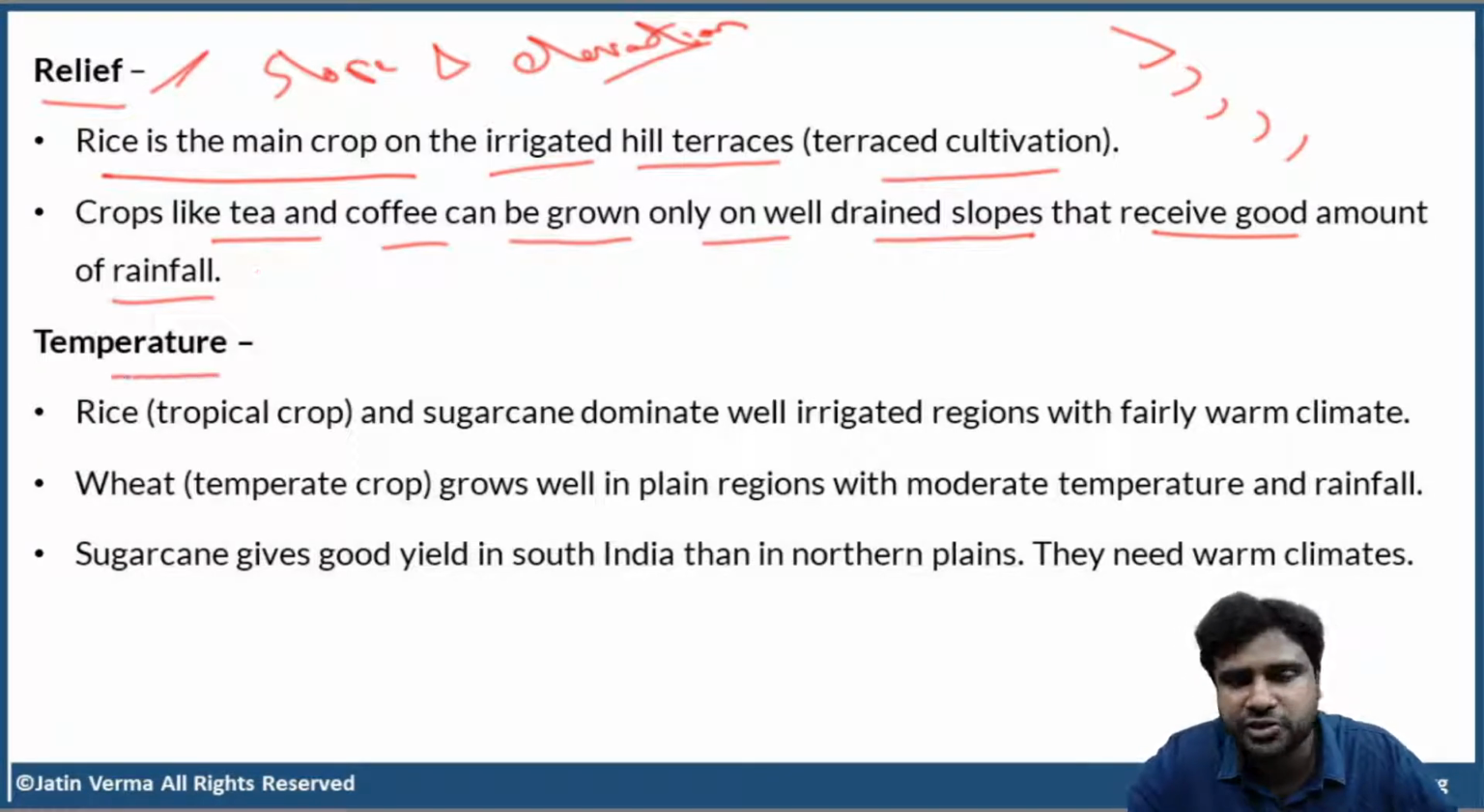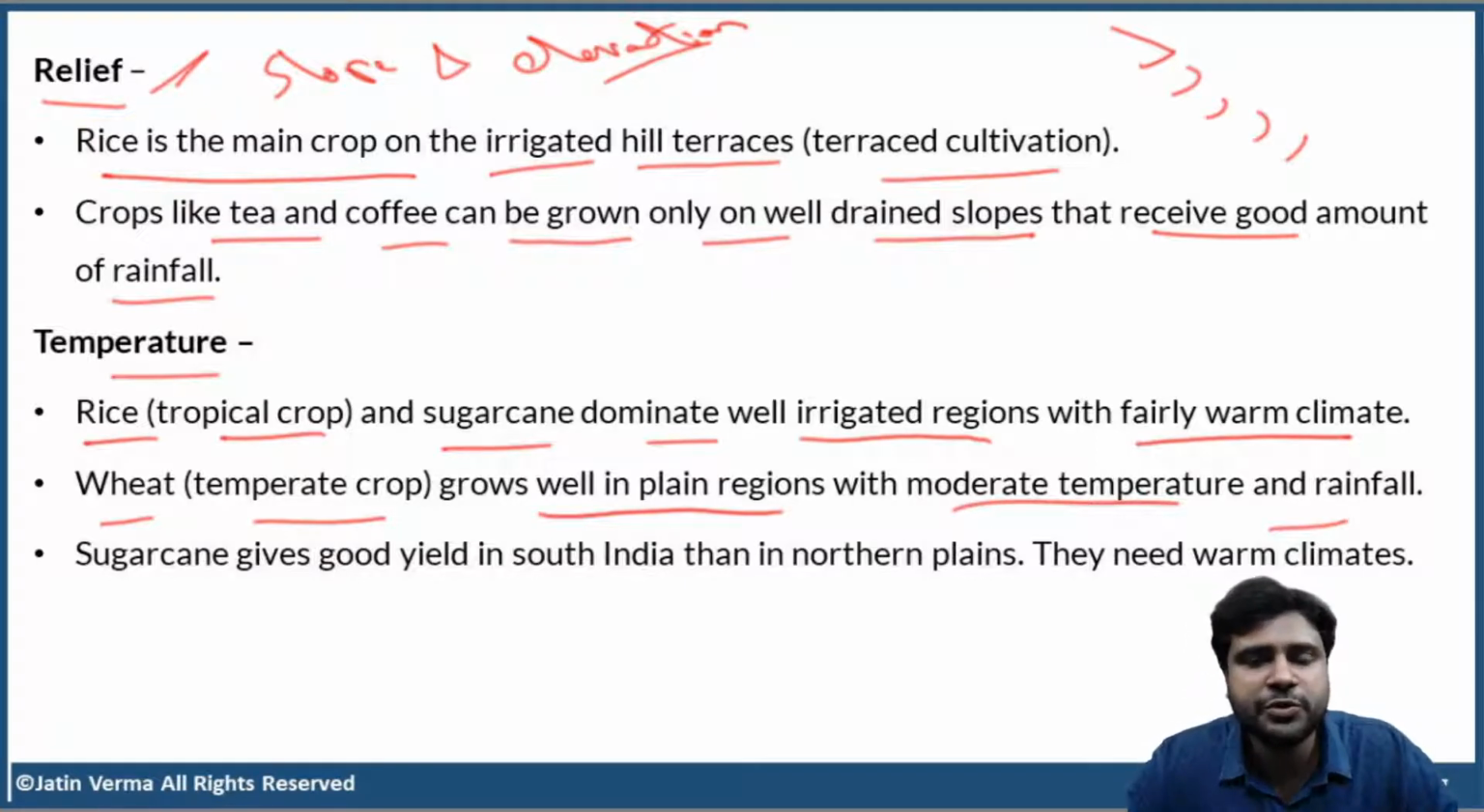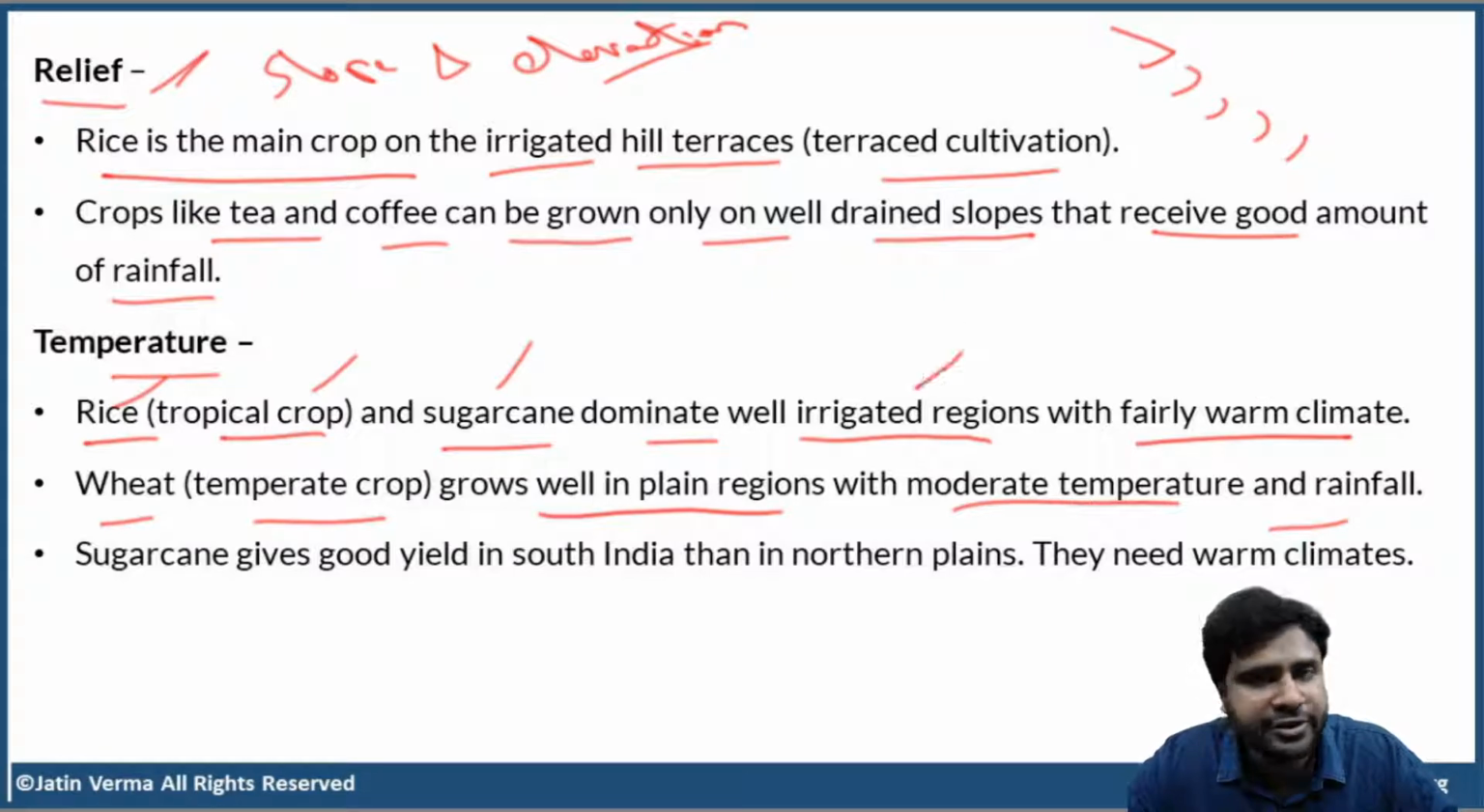Now, temperature. Rice is a tropical crop, and sugarcane also. Rice and sugarcane dominate well irrigated regions with fairly warm climate. But when you speak about wheat, wheat is a temperate crop. Wheat grows well in plain regions with moderate temperature and rainfall. So that is the reason I told you that sugarcane is more suitable for South India compared to North India. Now rice and sugarcane both are tropical crops. They need warm climate, warm and well irrigated regions. Both rice and sugarcane consume a lot of water.